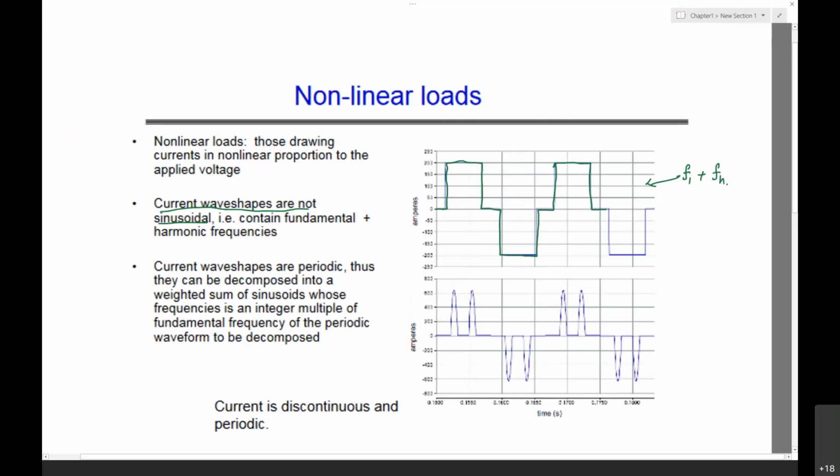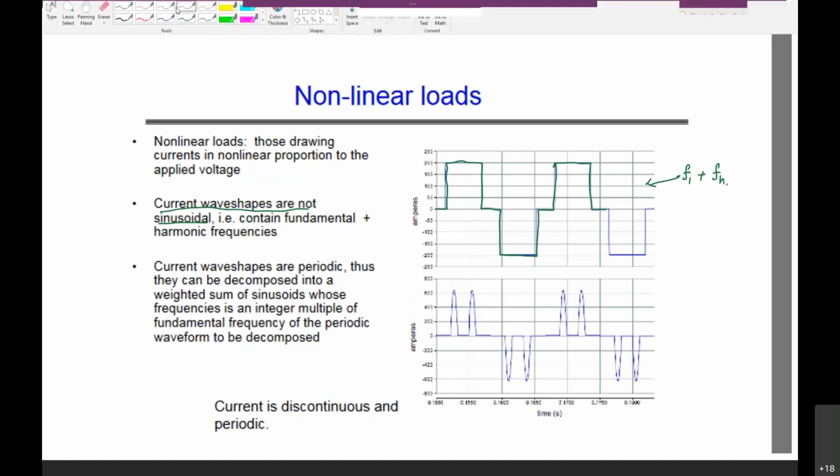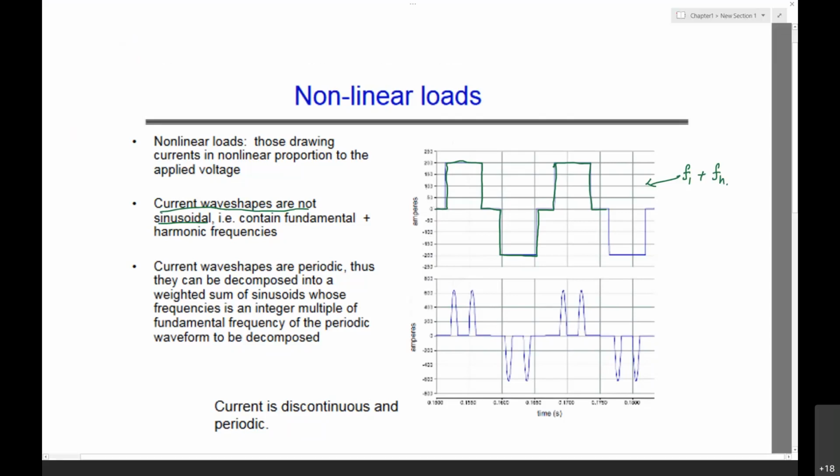When you consider a linear load, we will get a sinusoidal current. It goes this way, a sinusoidal current. For a linear load, it looks like a sinusoidal waveform.